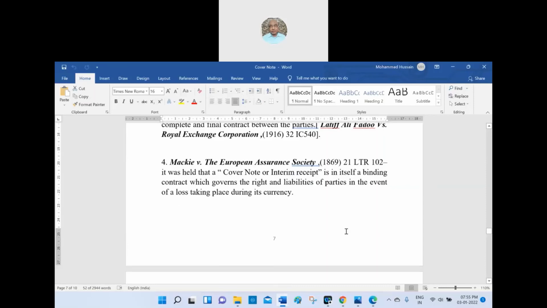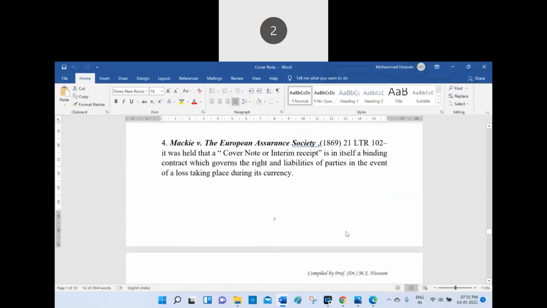Yes, clear, sir. So it depends upon the nature of the case, what the things are, then it will be given. Like Mickey versus the European Assurance Company, what happened? It was held that a cover note or interim receipt is by itself a binding contract, sir. One court says it is a binding contract, another a temporary contract, which governs the rights and liabilities of the parties in the event a loss takes place during its currency.